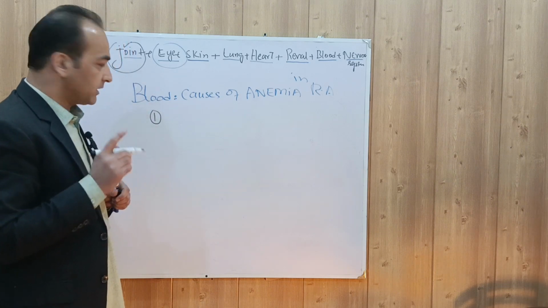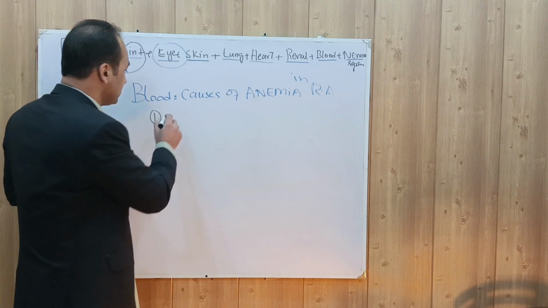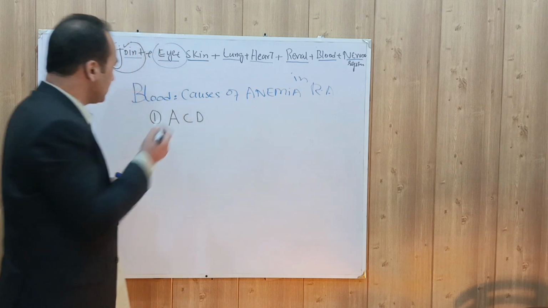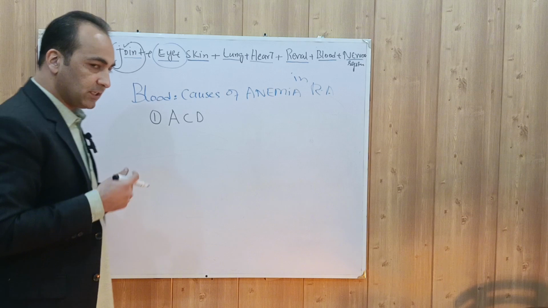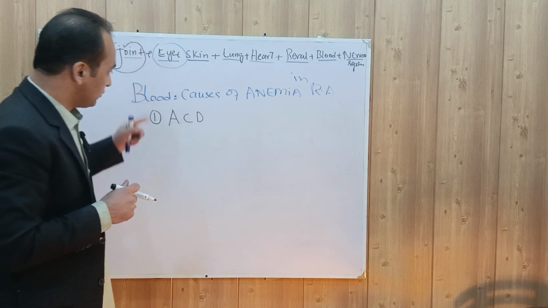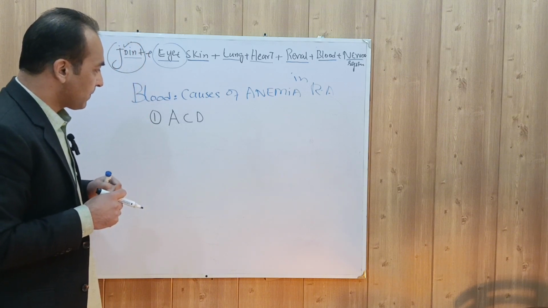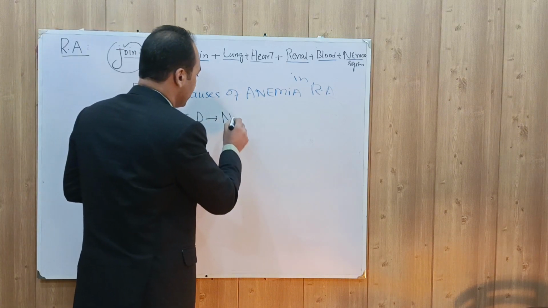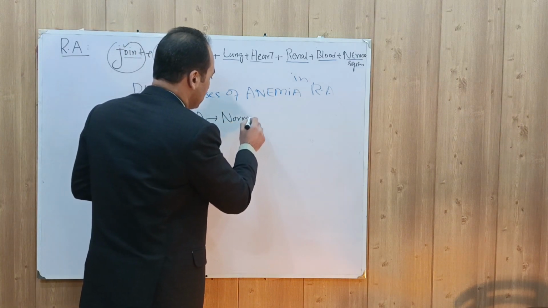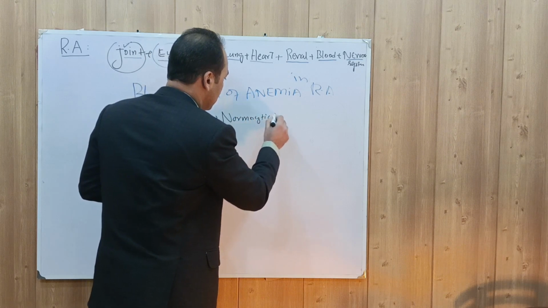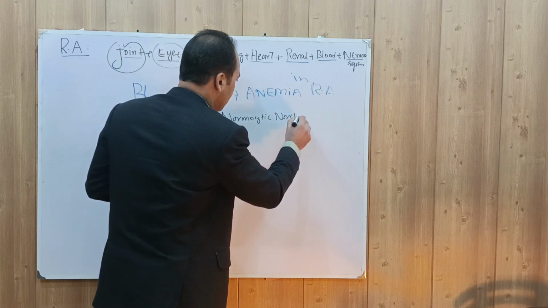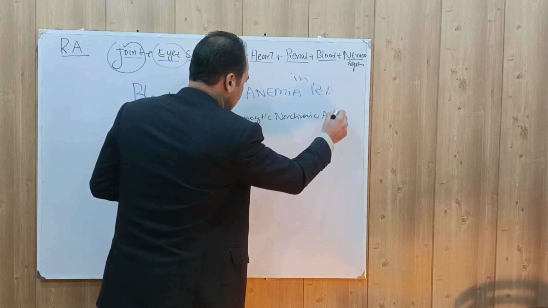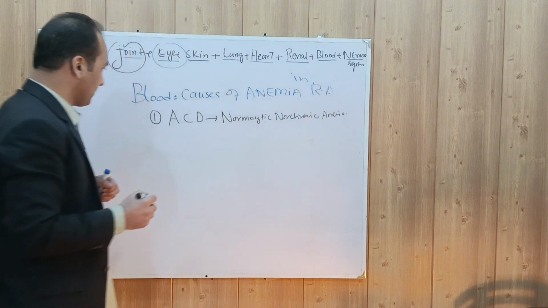The most common cause of anemia in rheumatoid arthritis is the anemia of chronic disease, because rheumatoid arthritis is a chronic inflammatory condition. Normocytic normochromic anemia will be there. This is the most common cause of anemia in rheumatoid arthritis.